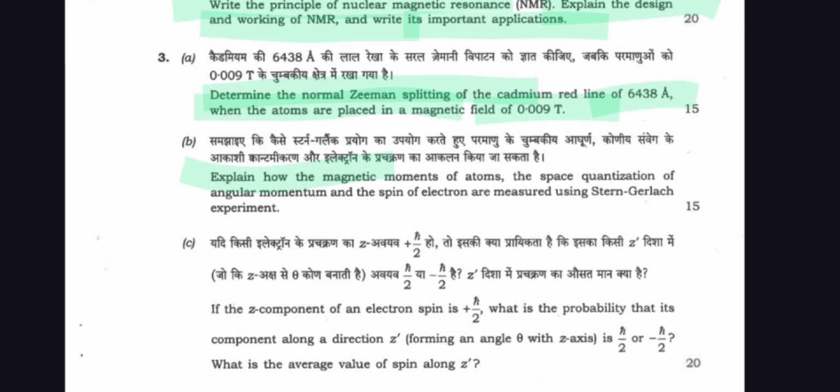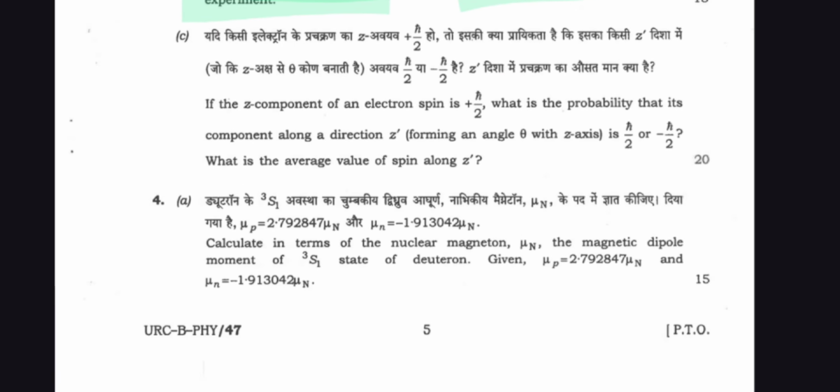And question number b is here. Explain how the magnetic moment of the atoms, the space quantization of angular momentum, and the spin of the electron are measured using the Stern-Gerlach experiment. And question number c is here. If the z component of an electron's spin is +ħ/2, what is the probability that its component along a direction at an angle theta with the z axis is ħ/2 or -ħ/2? What is the average value of spin along z?